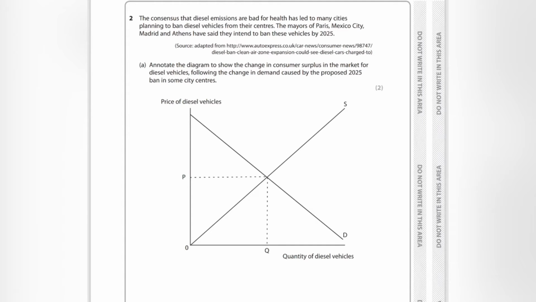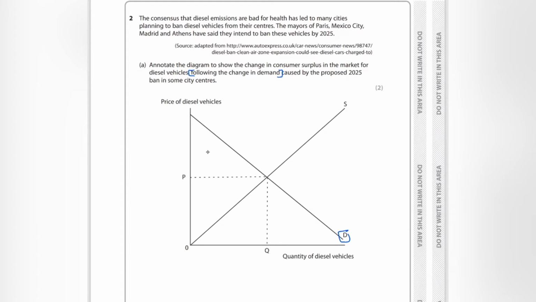Now, with this question, what I immediately think about is if they've got a ban on diesel vehicles, then that's going to reduce the supply of diesel vehicles available in the market. But the question doesn't ask about supply. What they ask about is following the change in demand. Annotate the diagram to show the change in consumer surplus in the market for diesel vehicles following the change in demand caused by the proposed 2025 ban in some city centres. So we're concerned about demand.